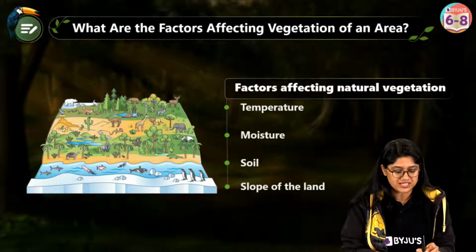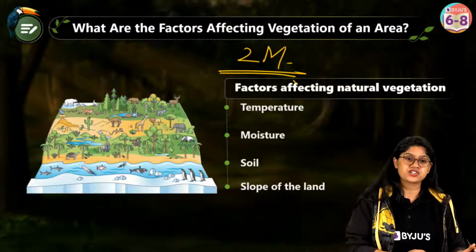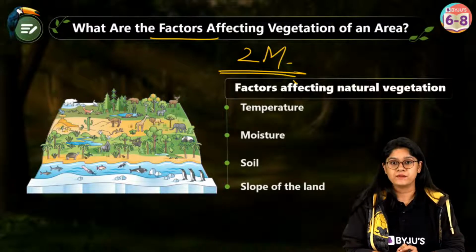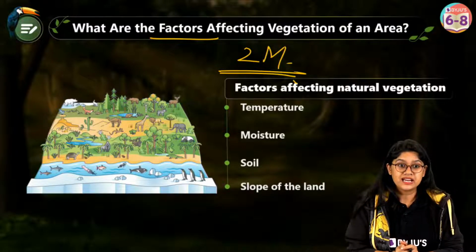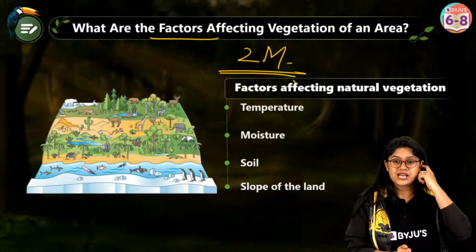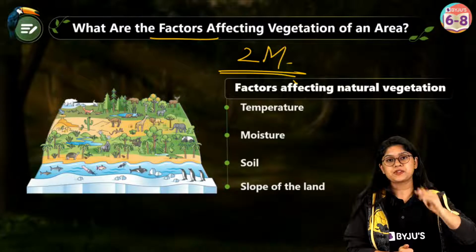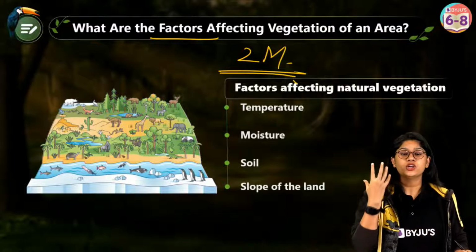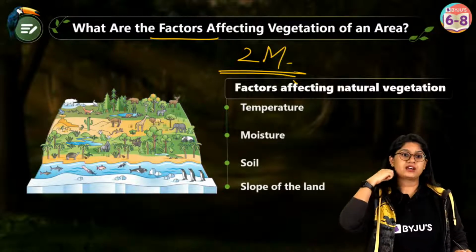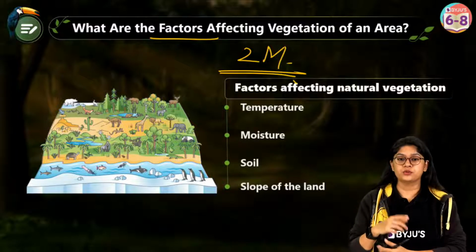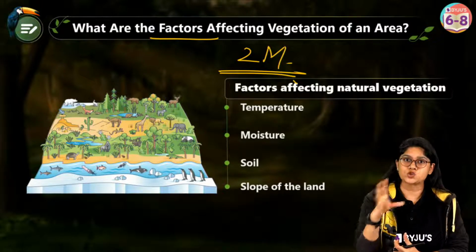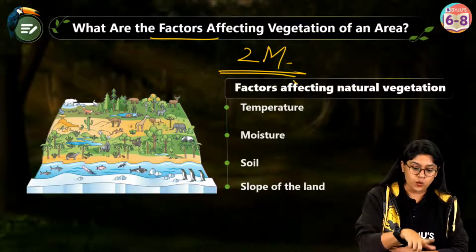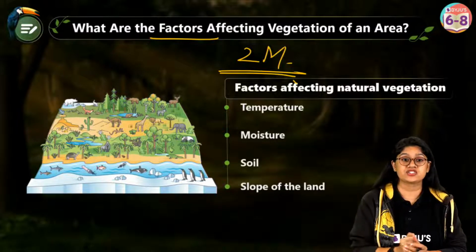So here, everyone, a 2 marks question which can easily be asked in your examination: what are the factors that affect the vegetation in a particular area? Till now, what we have discussed is just natural vegetation. It is nothing but the growth of plants without any interference of humans. That is called natural vegetation. It grows without any interference of humans. And now we are discussing the factors that affect the vegetation.